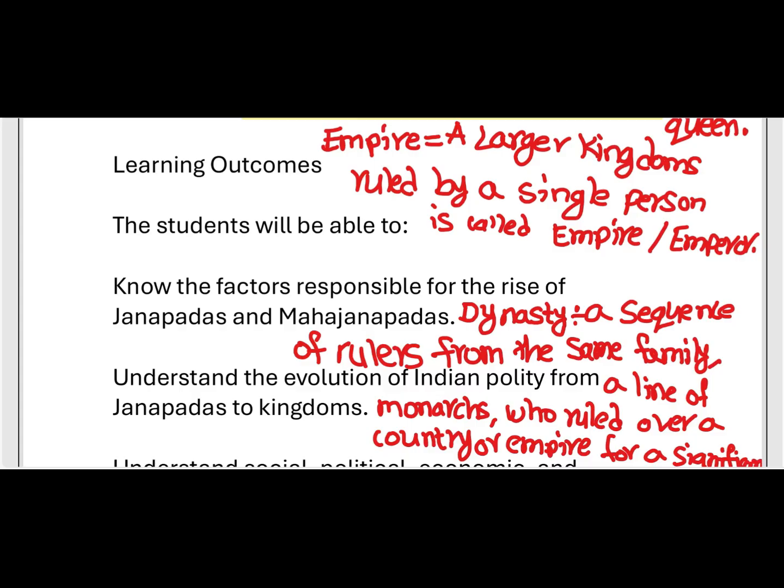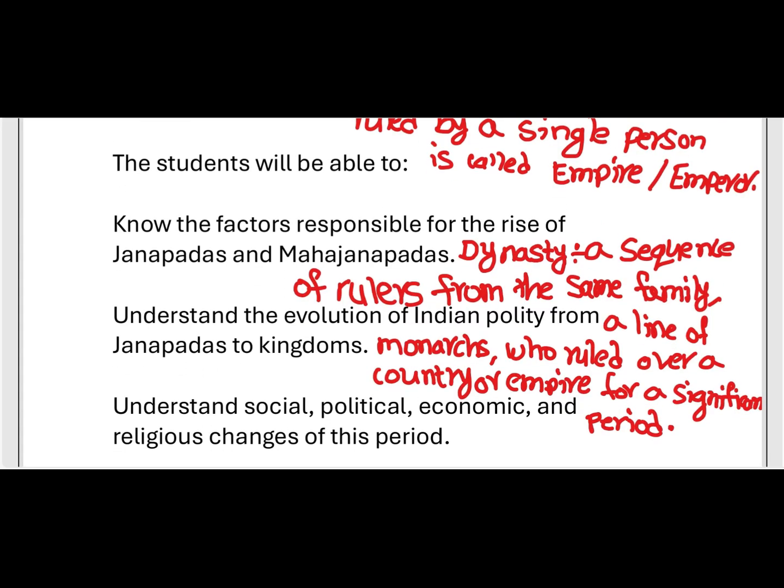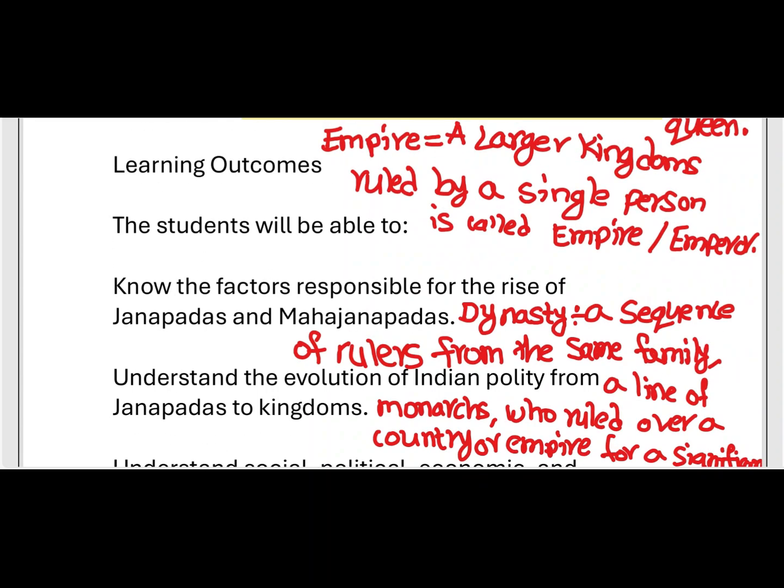A dynasty is a sequence of rulers from the same family, or a line of monarchs who rule over a country or empire for a significant period. In simple words, if the father is a king, after that his son or his relatives automatically become the king or prince. Within the same family members, that is called dynasty.